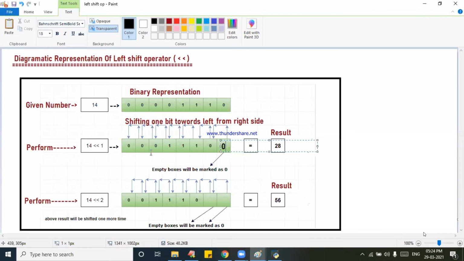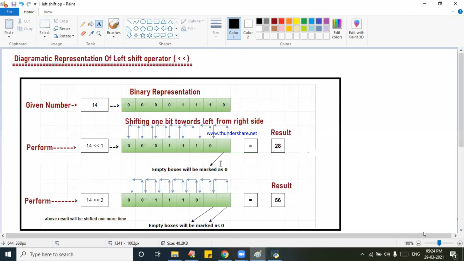But here, 2 to the power of 0, 2 to the power of 1, 2 square, 2 cube, 2 to the power of 4 is 16, 2 to the power of 3 is 8. 8 plus 16 plus 4 is the answer, 28. I hope you are understanding. Is it clear? This is only for diagrammatic purposes. Empty boxes are filled and marked as 0.